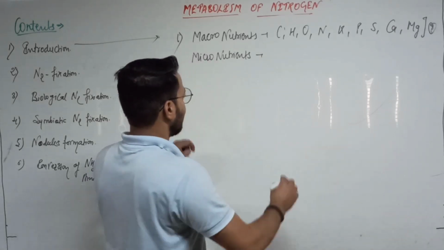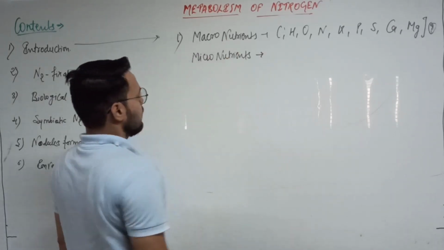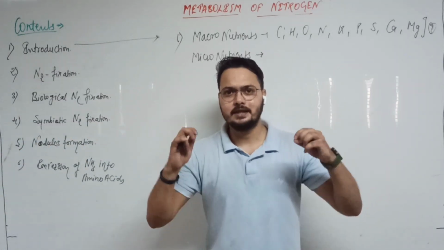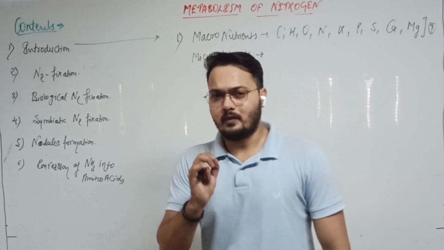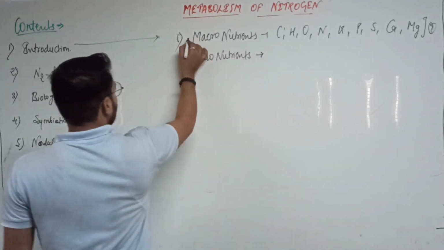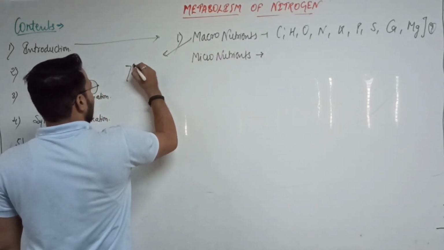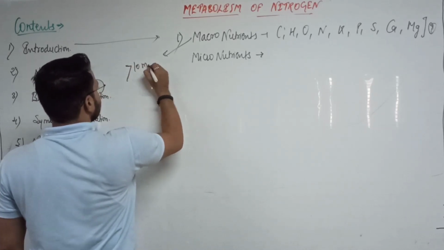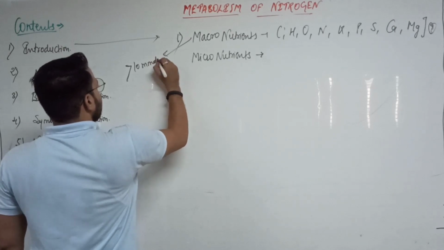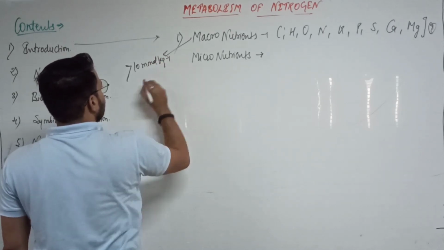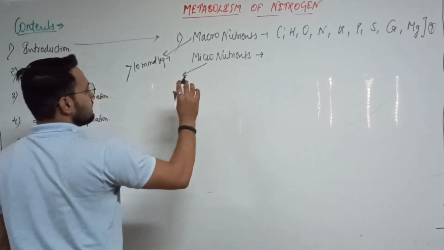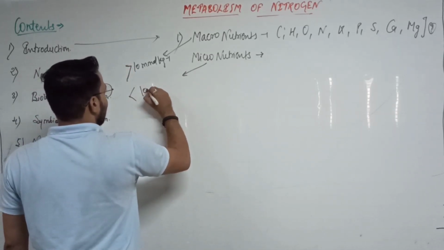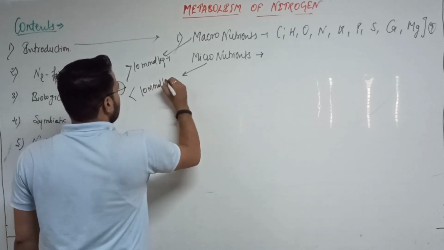Macronutrients and micronutrients are classified according to their quantity. Macronutrients are present in large amounts, more than 10 millimole per kg, and micronutrients are present in small amounts, less than 10 millimole per kg.